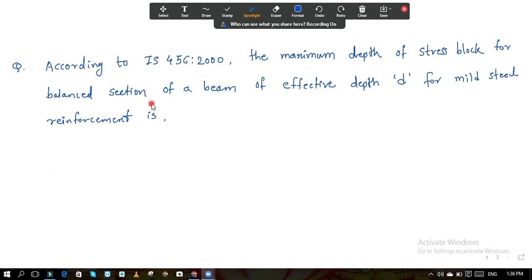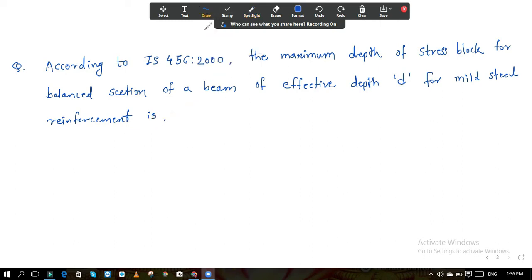Okay, so we have seen what is the stress strain relationship, also strain block, then stress block. So in the balance section, you know that XU is equal to XU max. So the maximum depth of the stress block of a balance section of beam of effective depth D for the mild steel reinforcement is.